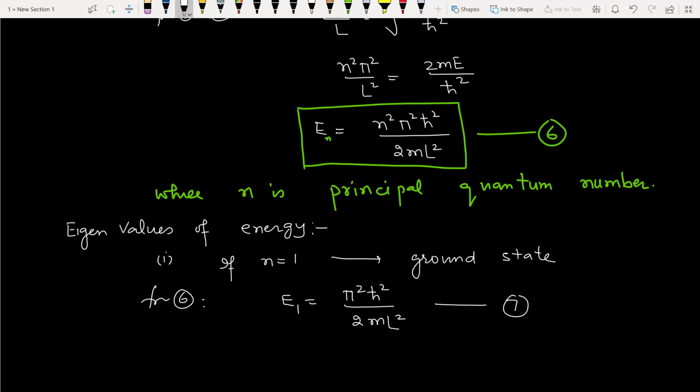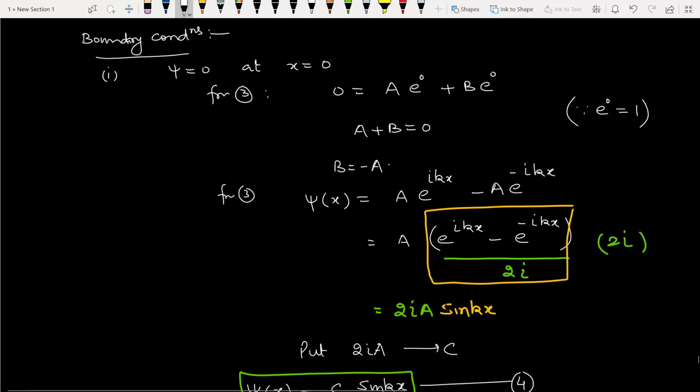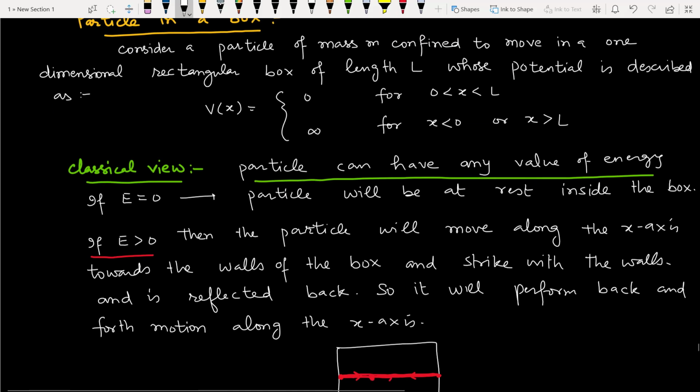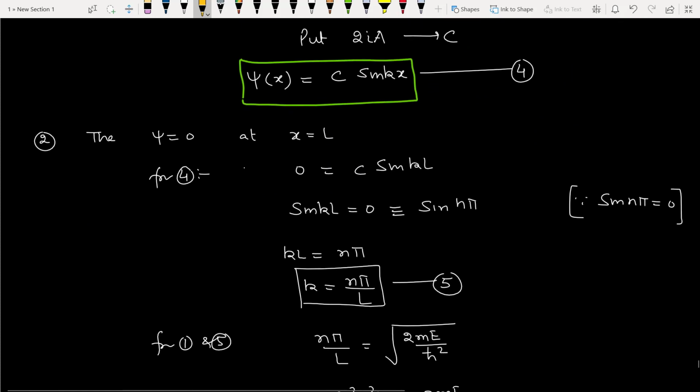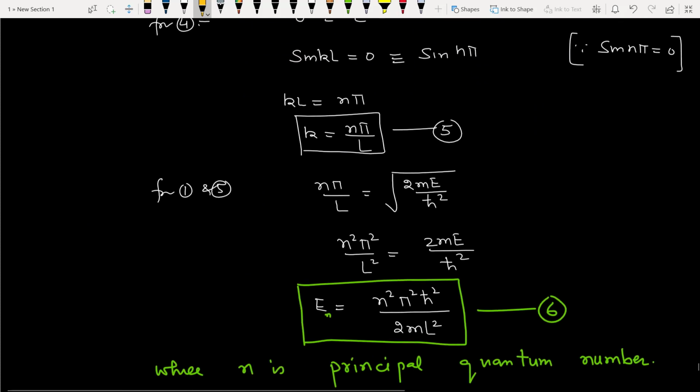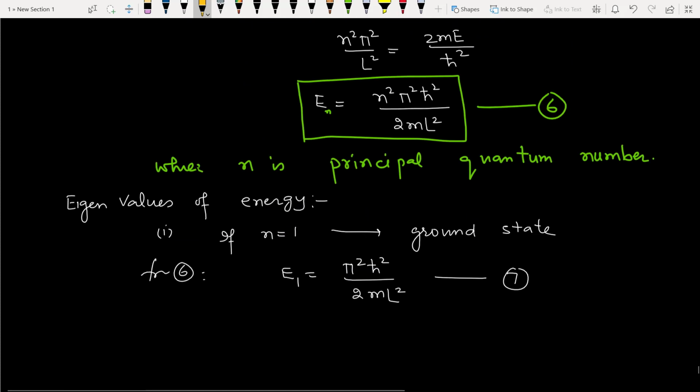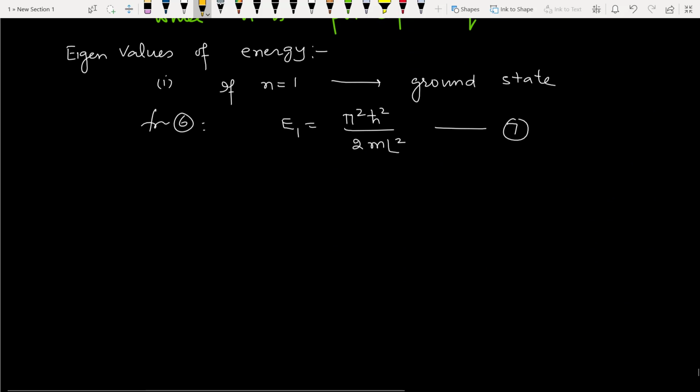So zero energy to the particle is not allowed. So this is not allowed to a particle when it is in a box quantum mechanically. Minimum energy is pi square h cut square upon 2m L square.